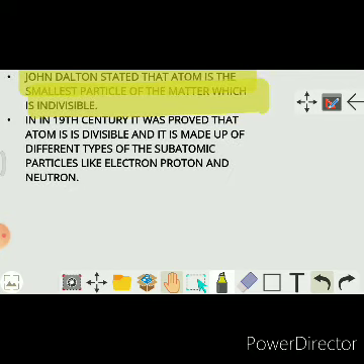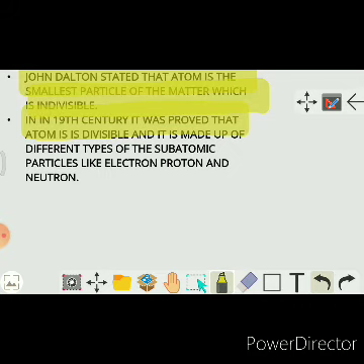But in the 19th century, by the results of many scientists like Rutherford, James Chadwick, J.J. Thomson, it was illustrated that the atom is not indivisible, it is divisible, and it is itself made up of different types of particles, which are electron, proton, and neutron, and this theory is known as modern atomic theory.